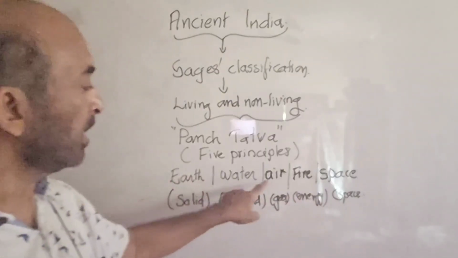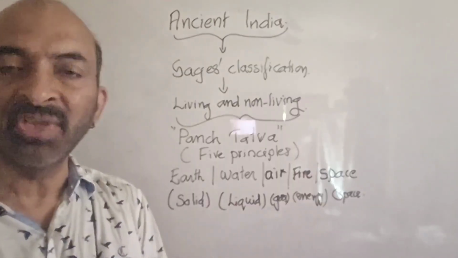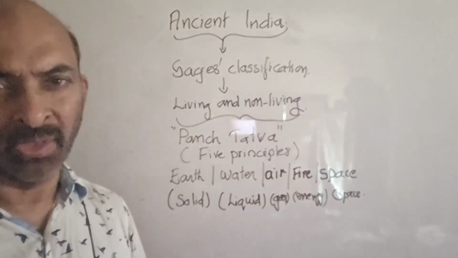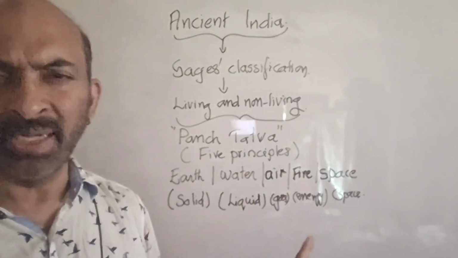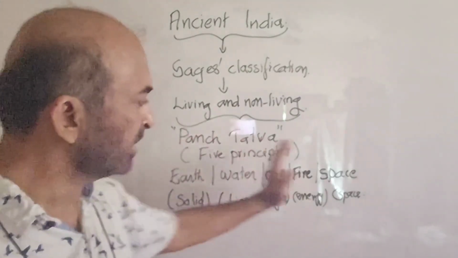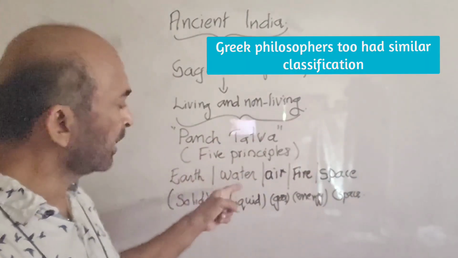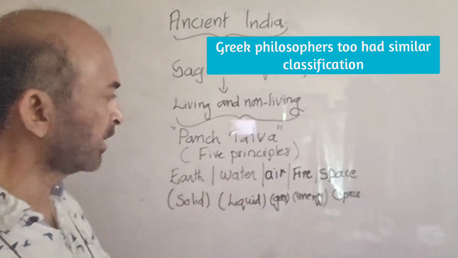Earth, water, air, fire and space. That's not a highly scientific classification. They classified as they see matter around us, not at the molecular level, atomic level. No such study is there, but they classified it like this. We know it is not much scientific because we know all liquids are not water.